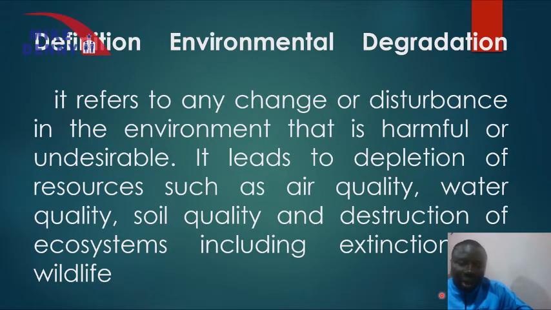This is because it depletes the resources such as air quality, water quality, and the quality of soil. It destroys the ecosystems and even includes the extinction of species. That means some species disappear and we are likely never going to see them again.